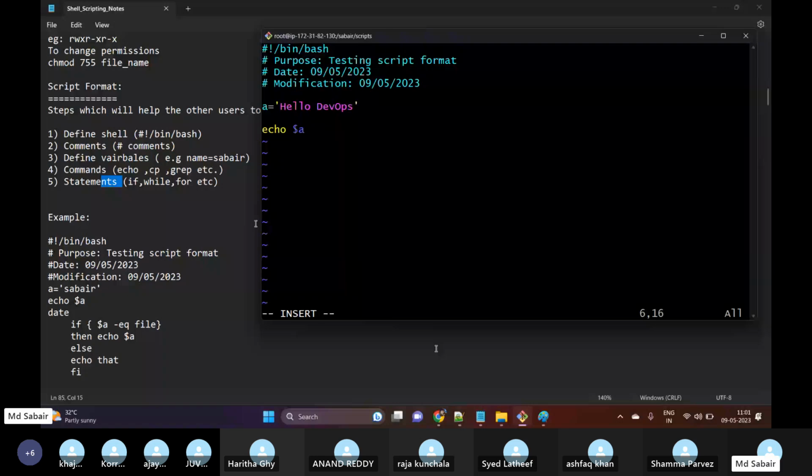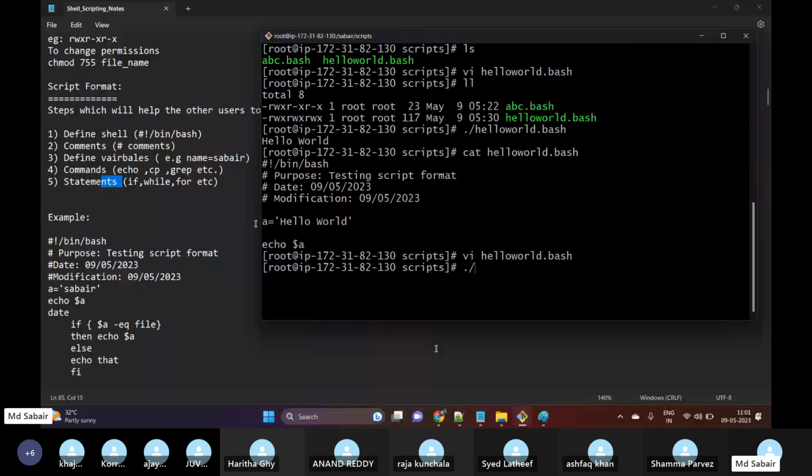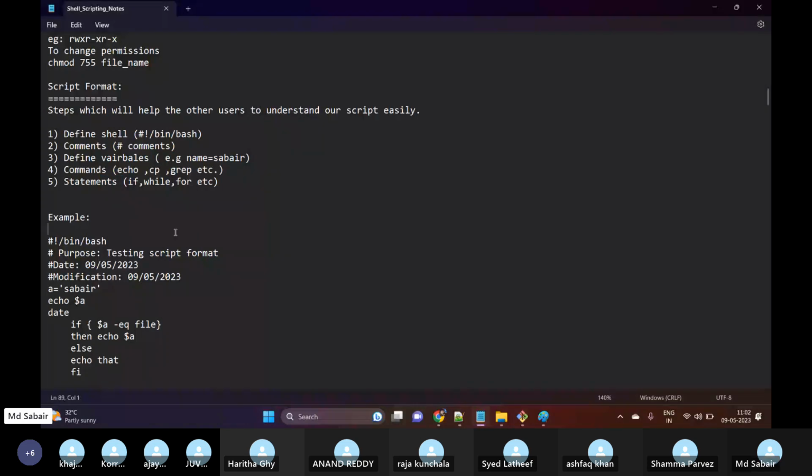Okay, sorry, variable value. So I will just change the variable value. What will happen? If I execute this, here we can see "hello DevOps" as our output. So variables will help us to make our script more generic. Instead of hard coding, we make it more generic. Okay, don't get confused with variables and other stuff. Let us ignore it for now and proceed.